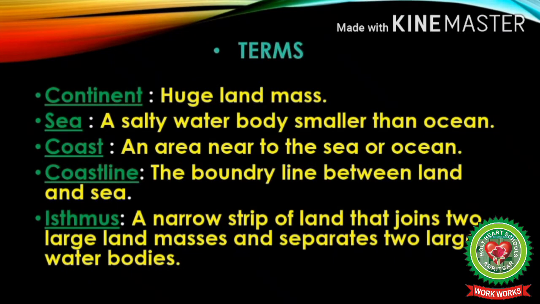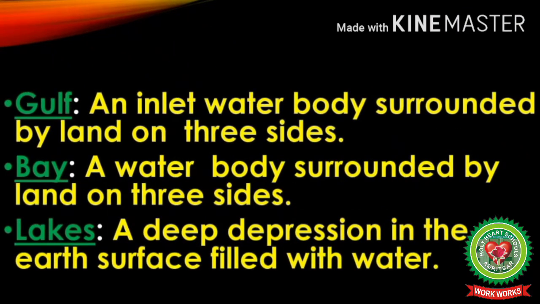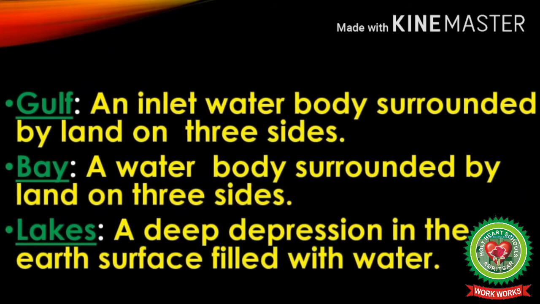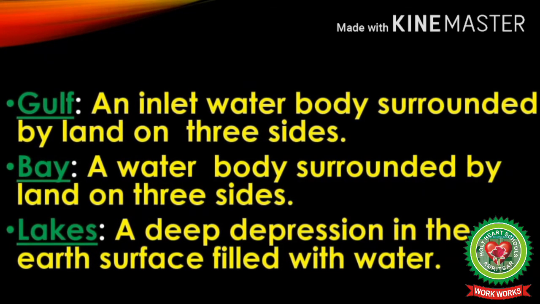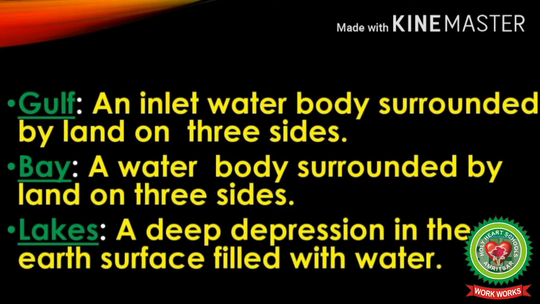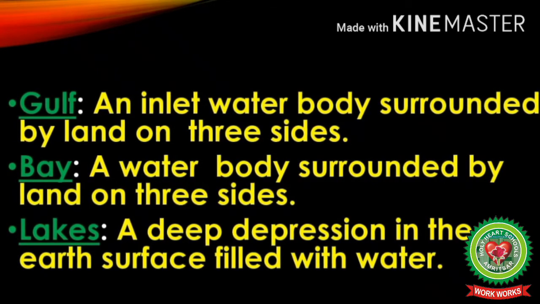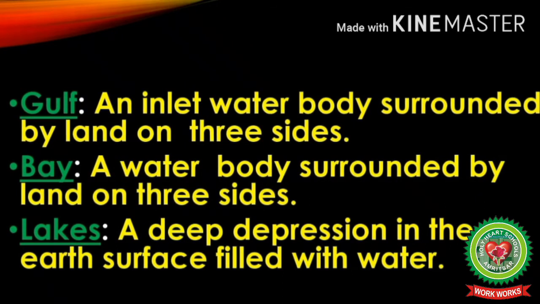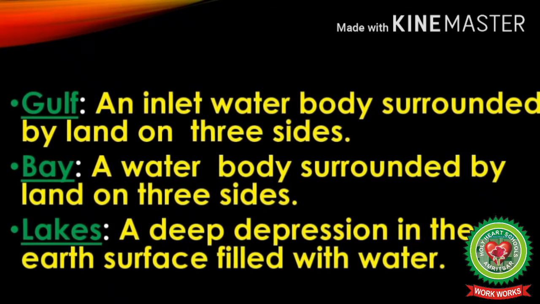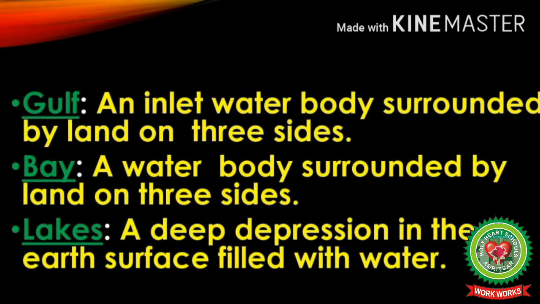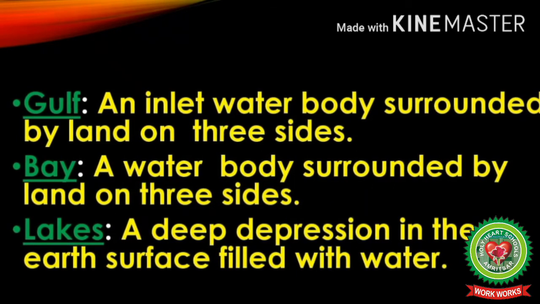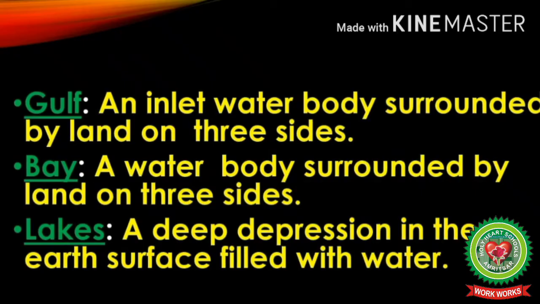Number 5. Isthmus means a narrow strip of land that joins two large land masses and separates two large water bodies. Number 6. Gulf means an inlet water body surrounded by land on three sides. Number 7. Bay means a water body surrounded by land on three sides. And last, number 8. Lakes, a deep depression in the earth's surface filled with water.